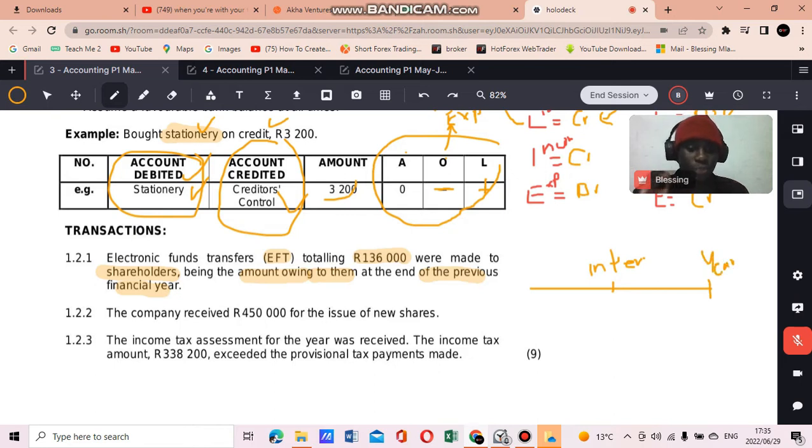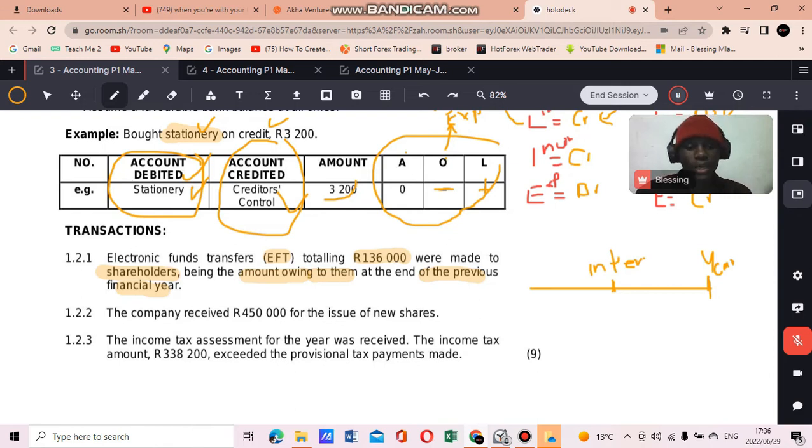So what happens most of the time is when we declare our year-end dividends, we declare them and then we usually pay them at a later date, which is maybe next year, right? So by us declaring that dividend, we have a liability, or we owe those shareholders now, right? Because we said we're going to pay you 136,000. So we have a liability now as a business to pay those shareholders that money, right?